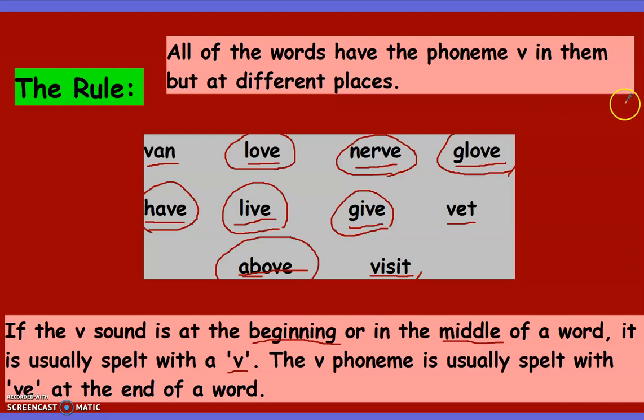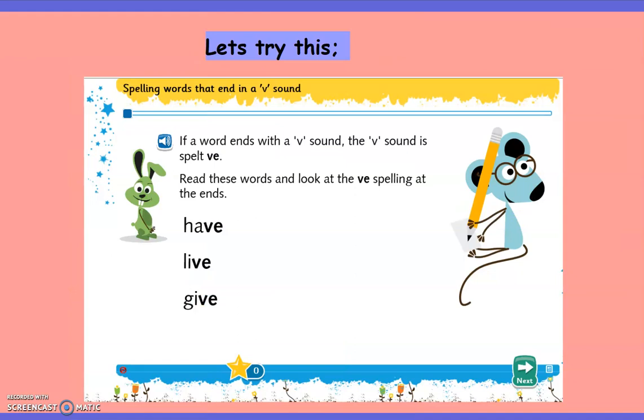Let's practice some more. Let's try this. If a word ends with a V sound, the V sound is spelled VE. Let's read these words and look at the VE spelling at the ends.